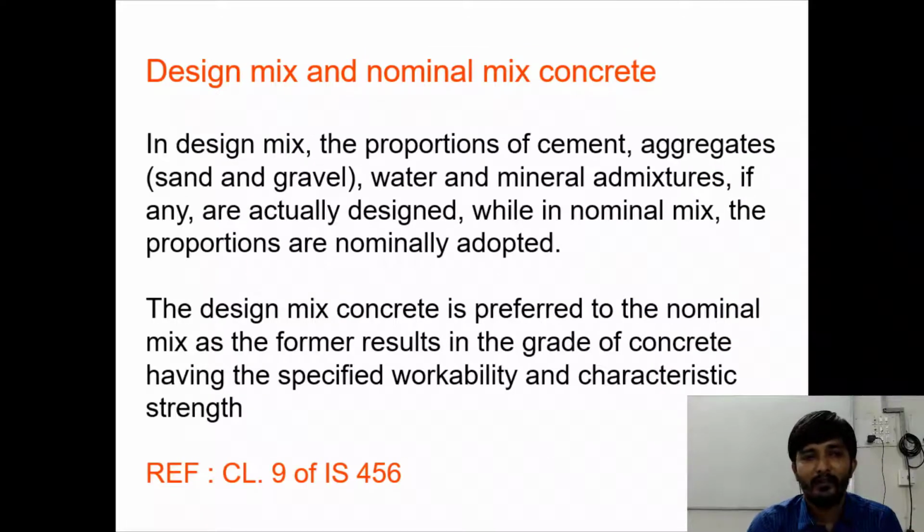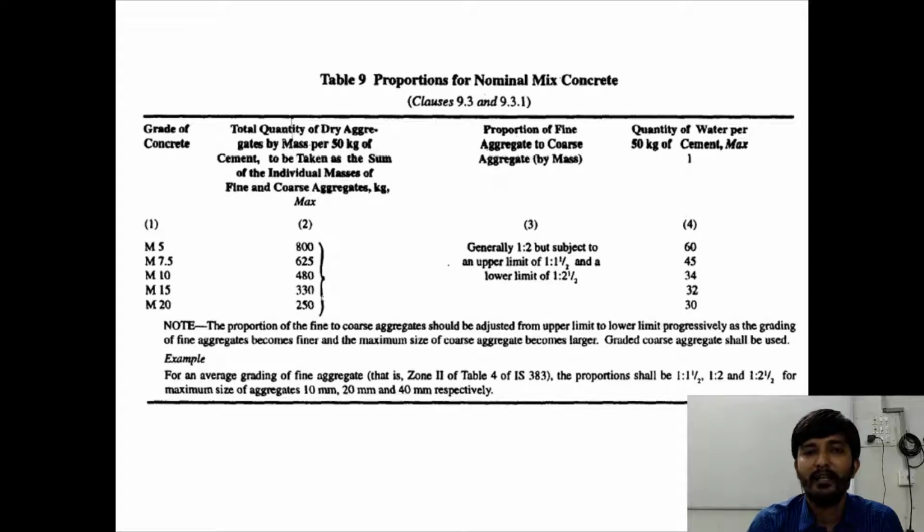Next important property about concrete is mix design and nominal mix concrete. So this is also given in IS 456-2000, clause number 9, right? Again, table number 9, proportions for nominal mix concrete is given. Suppose you are doing the design for M20 grade, total quantity of dry aggregates by mass per 50 kg of cement to be taken as the sum of individual masses of fine and coarse aggregate. So for one bag, we should provide 250 kg of aggregates, total quantity of dry aggregates, 250 kg.